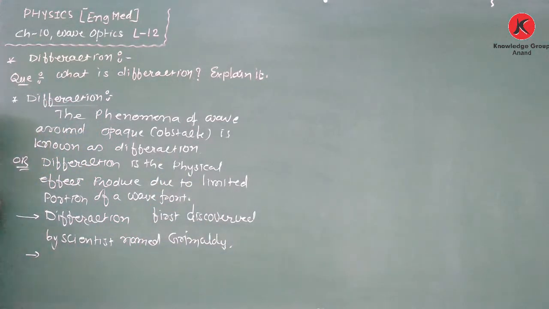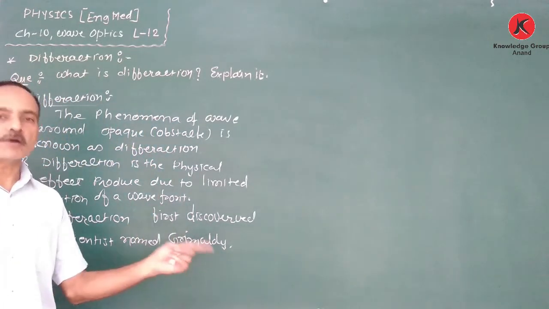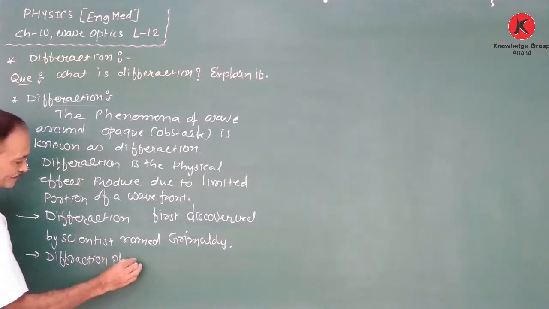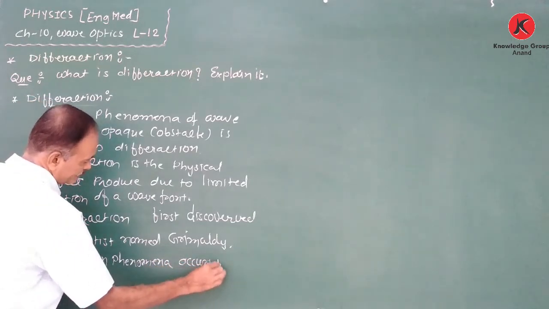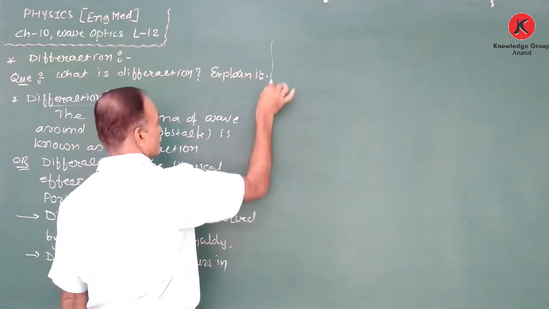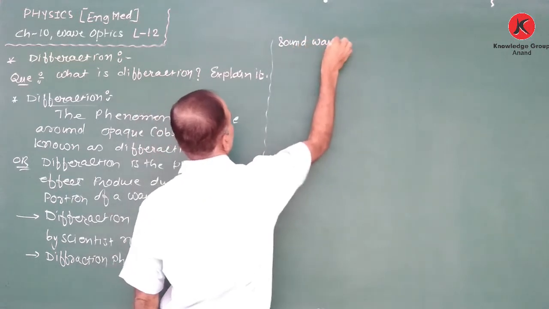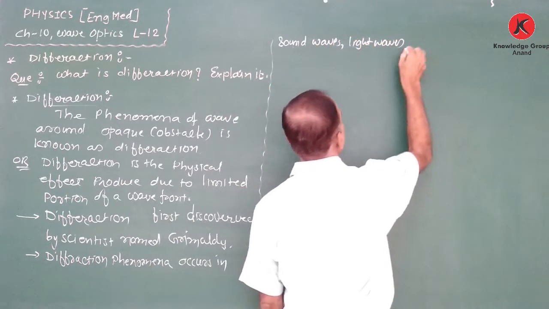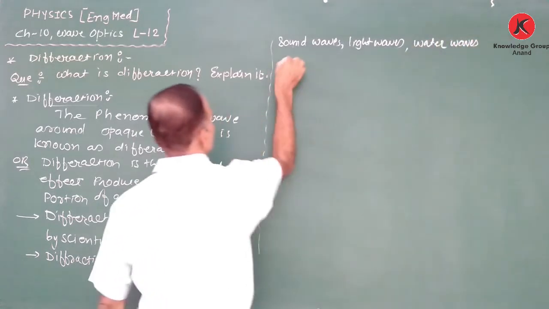Now next, the diffraction phenomenon occurs in which types of waves? Diffraction occurs in sound waves, light waves, water waves and matter waves.